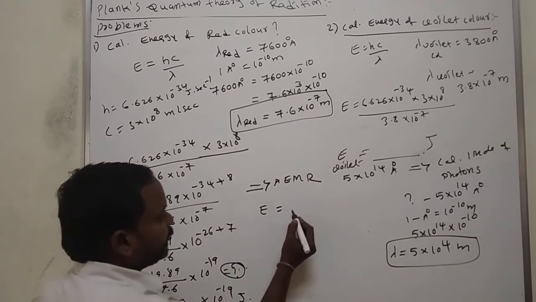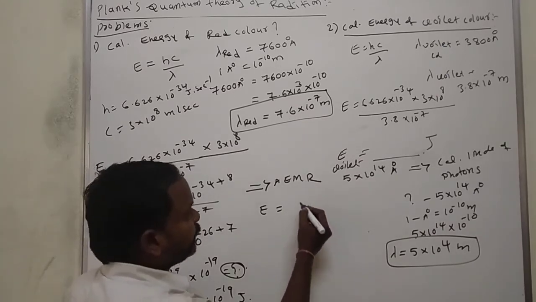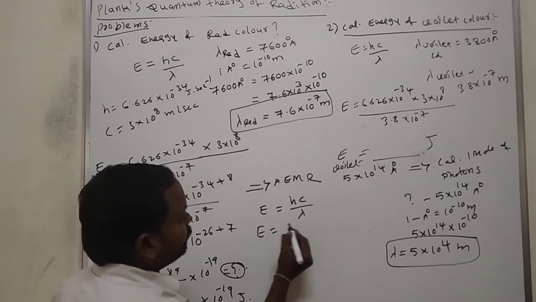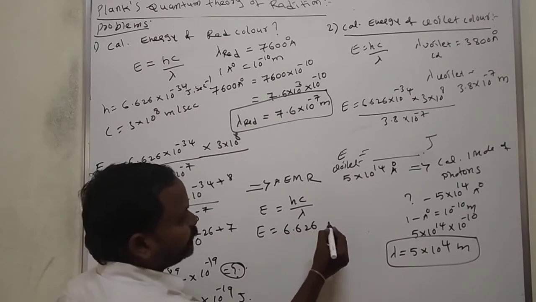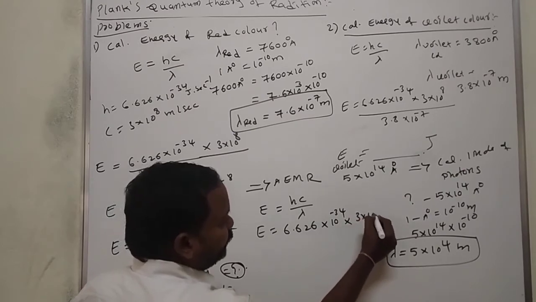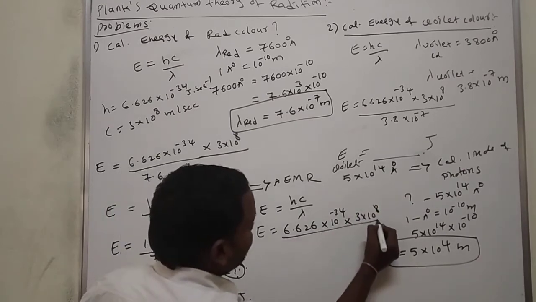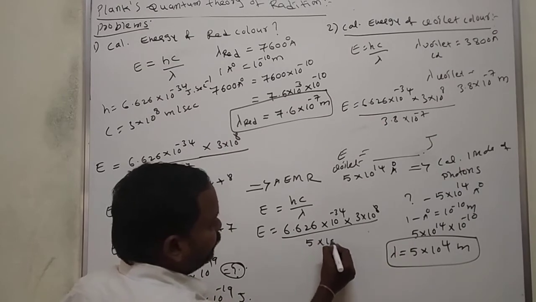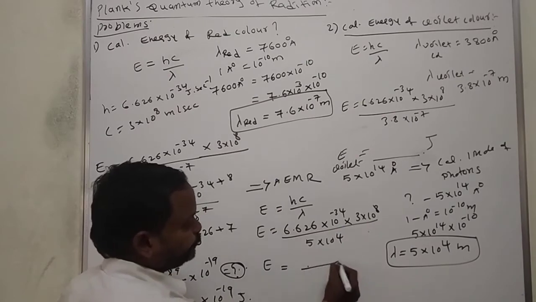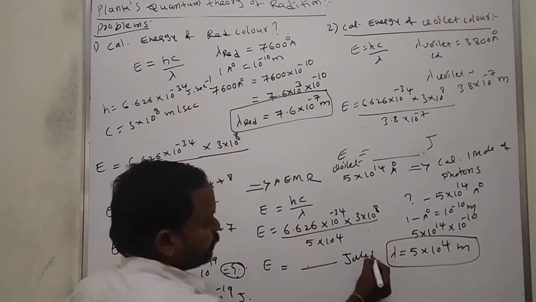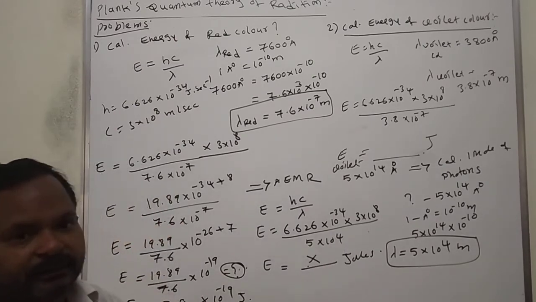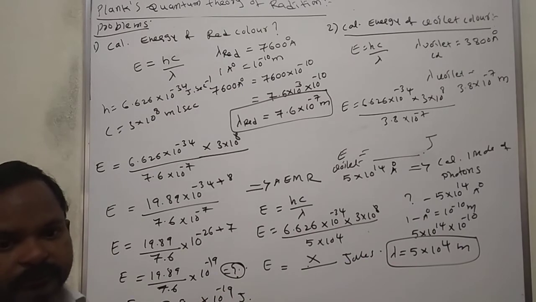Then E is equal to hc by lambda, which is 6.626 into 10 to the power of minus 34 into 3 into 10 to the power of 8, by 5 into 10 to the power of 4 meters. Here you will get the answer. Suppose this is x. Actually I don't have a calculator.